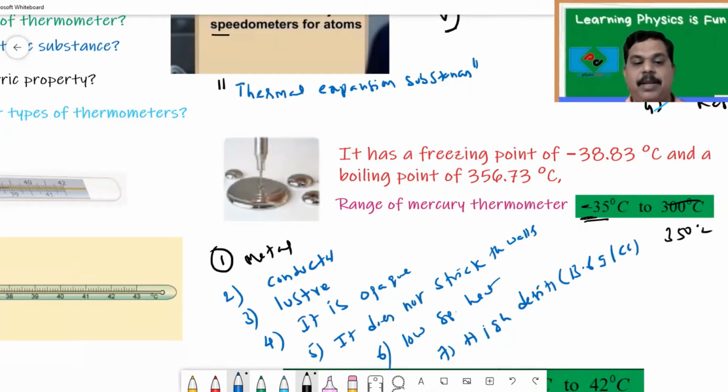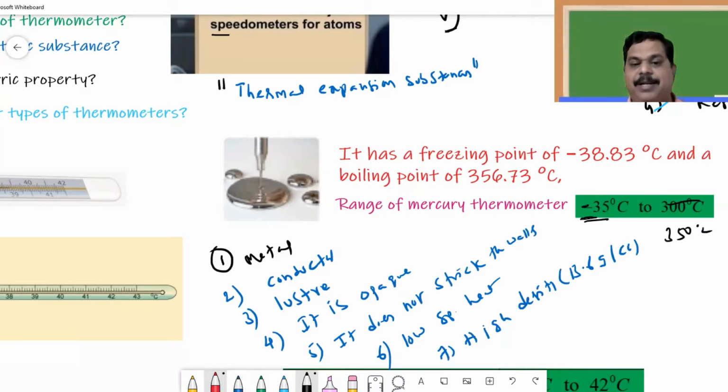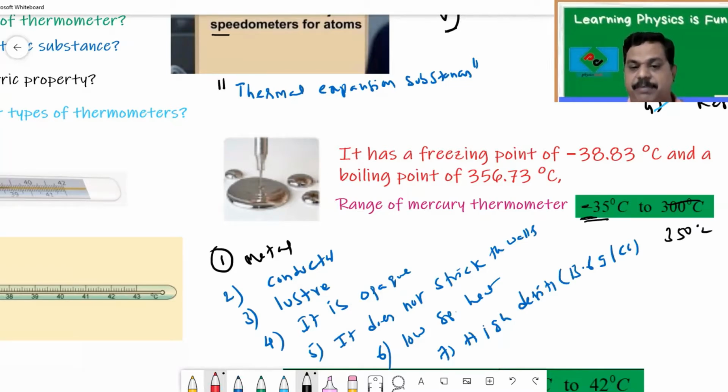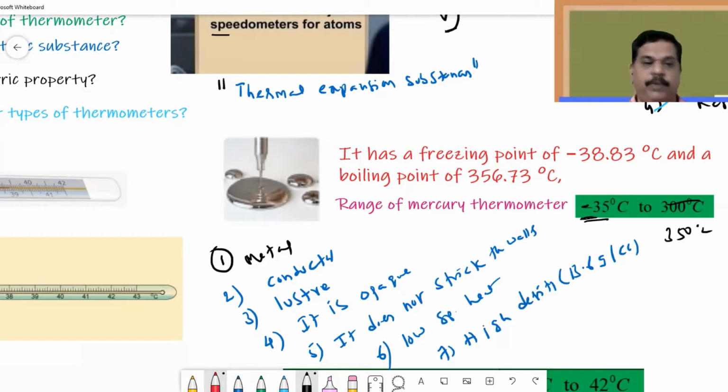On the other hand, why don't we use water thermometers? Just the opposite. Water is not a metal, it is a bad conductor, does not have luster, it is transparent, sticks to the walls, has high specific heat and low density. Because of all these properties, water cannot be used in a thermometer, so we use only mercury.